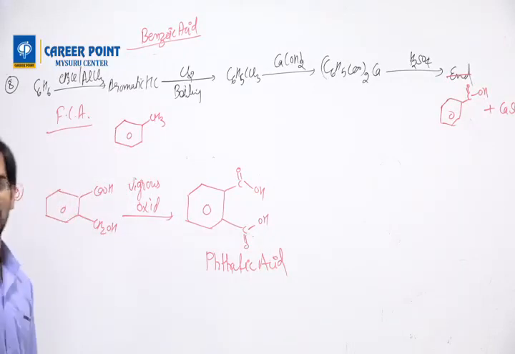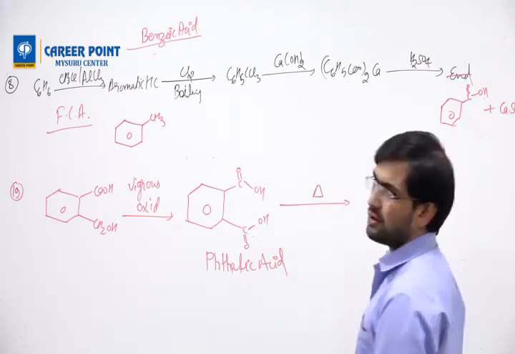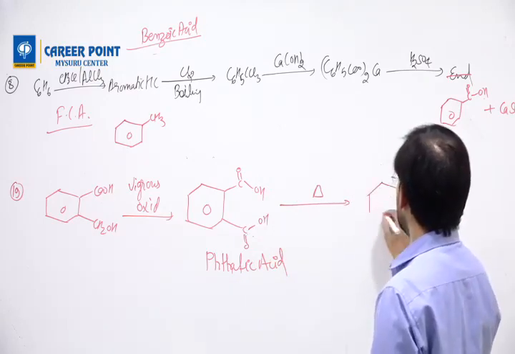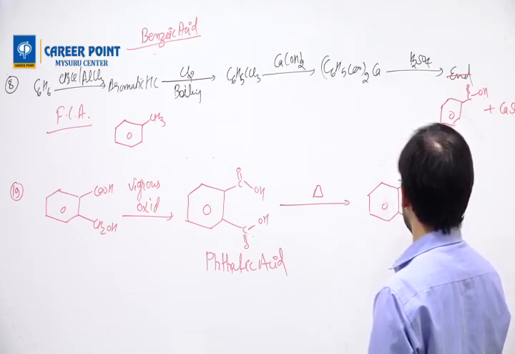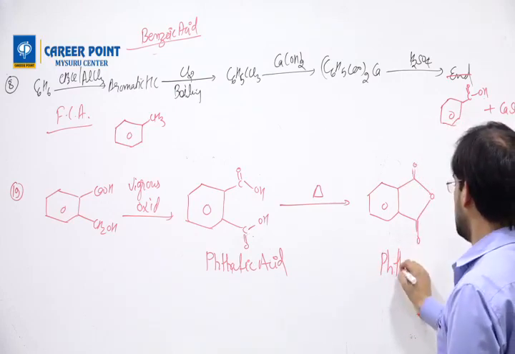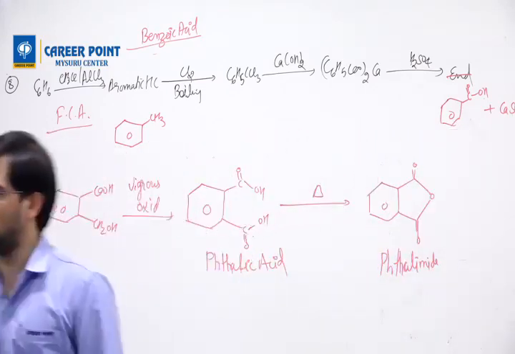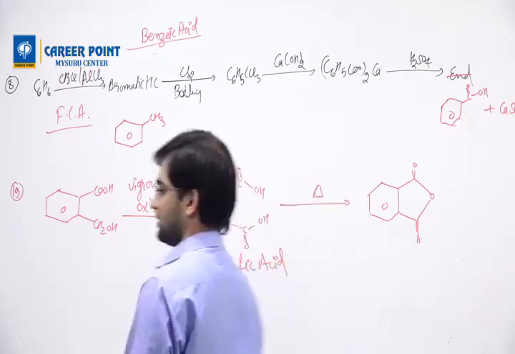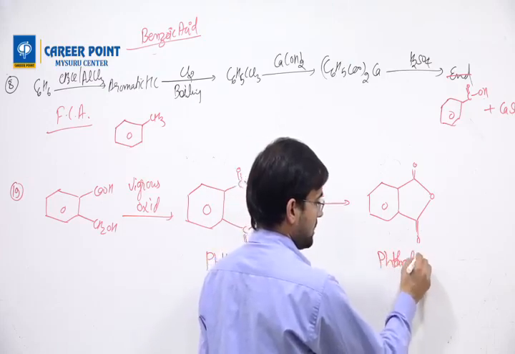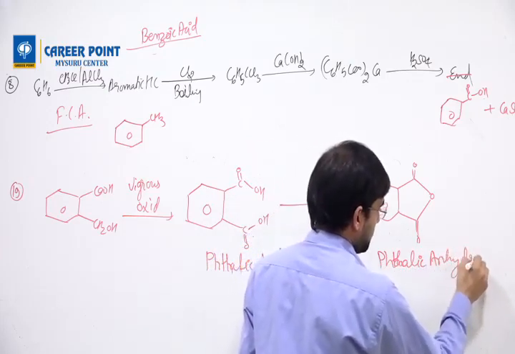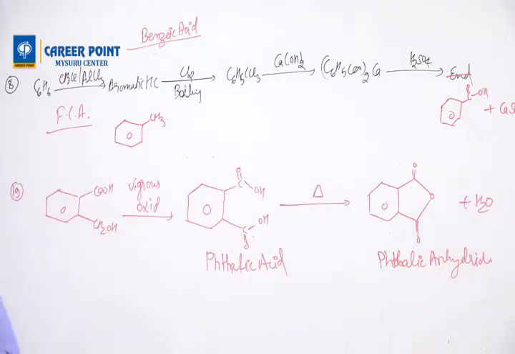The name of this compound is phthalic acid. When you heat phthalic acid, it will remove water. When it removes water, it becomes this compound. Not phthalimide, phthalic anhydride. So this becomes phthalic anhydride plus water. And that is question number 19.